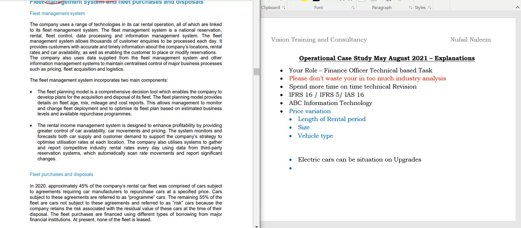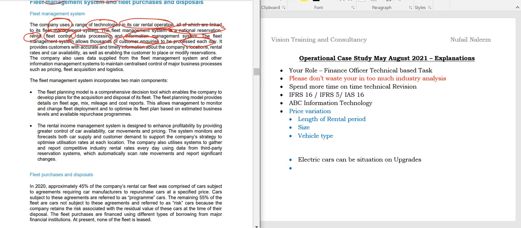So fleet management system: the company uses a range of technologies in car rental operations, all of which are linked to the fleet management system. The fleet management system is a national reservation, rental, fleet control, data processing, information management system. The fleet management system allows thousands of customer inquiries to be processed a day.